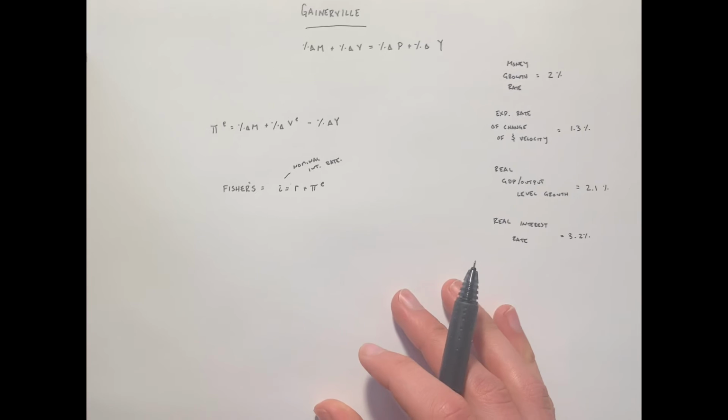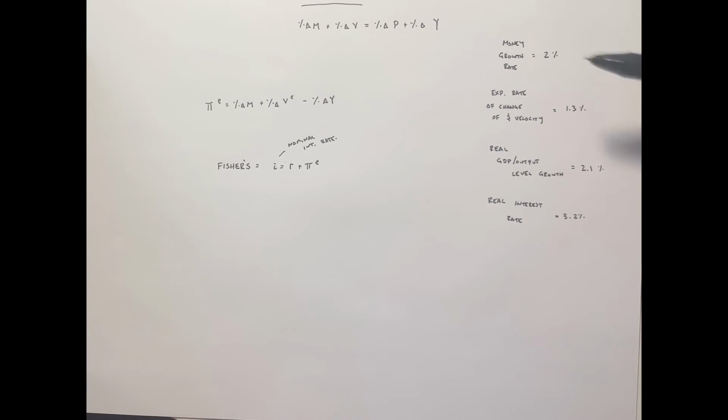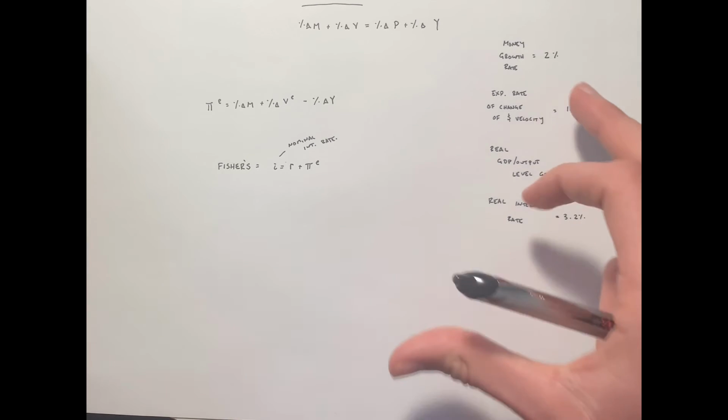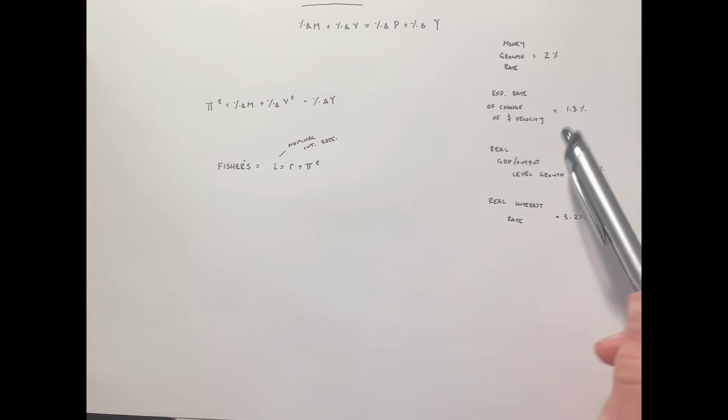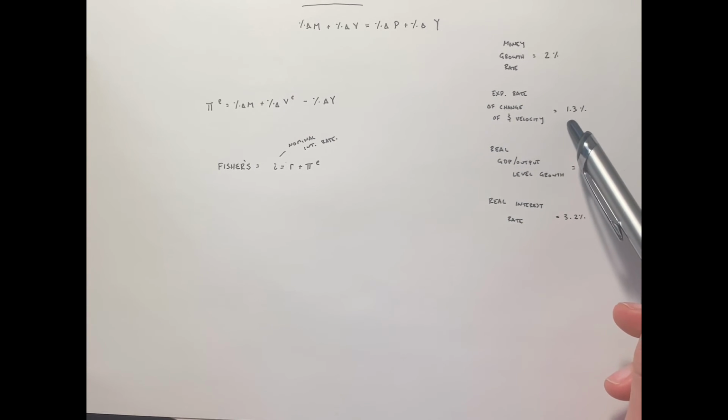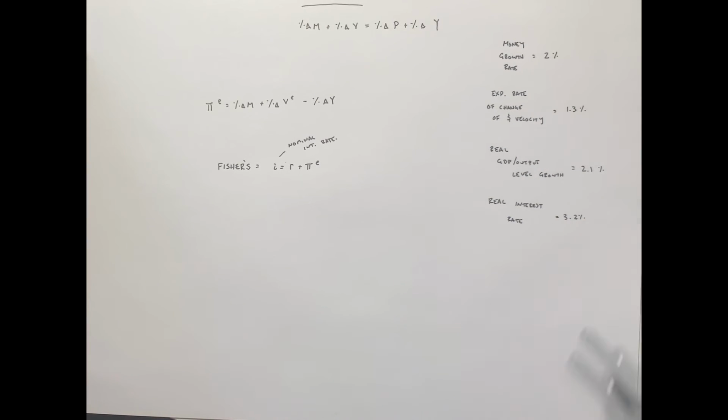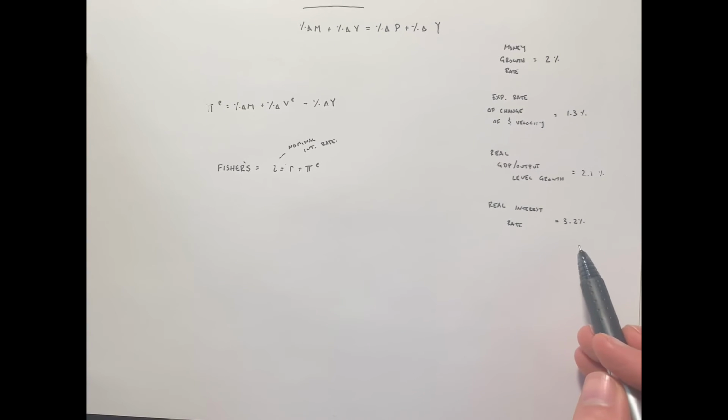And now let's go ahead and take a look. So now we have here the money growth rate. The money supply growth is going to be 2%, and that's set by the central bank. In this case, we'll say, for example, the leader of the central bank is Gabby, Professor Gaynor's dog, and she's set at 2%. The expected rate of change in velocity is 1.3%, 2.1% is the growth in GDP, and 3.2% is the real interest rate.